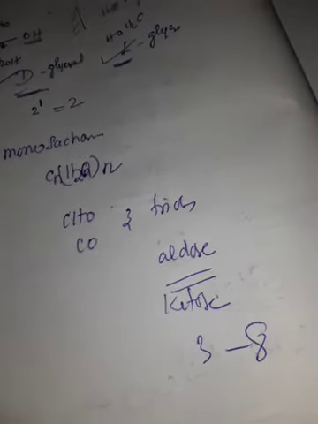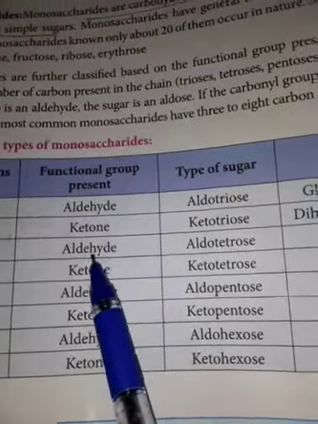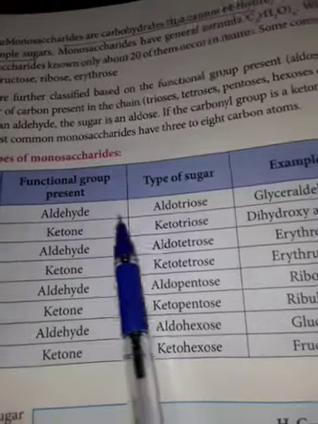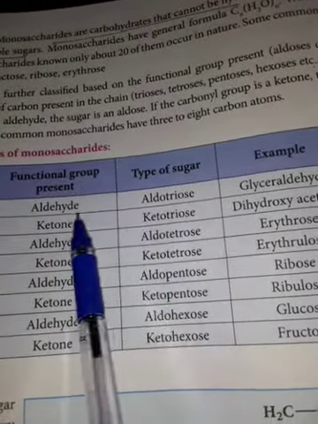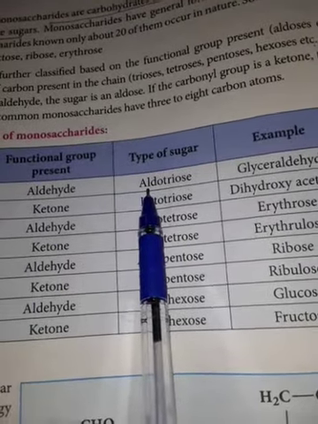In your book, a tabular column is given. See, functional group aldehyde, ketone. 3 carbons with aldehyde means aldotriose; tri means 3, aldo having an aldehyde group.